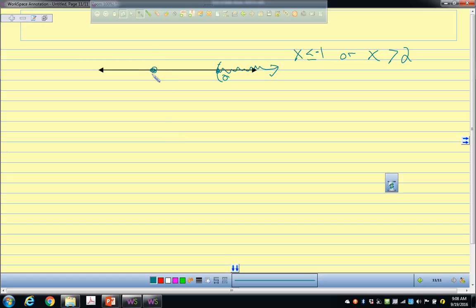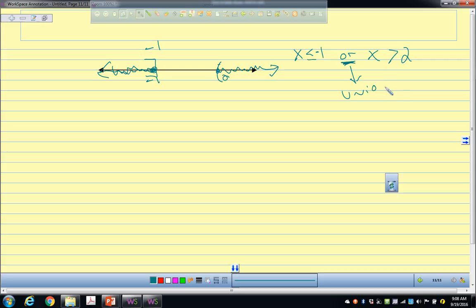Square bracket or curvy bracket? Square bracket, like this. That's not a very good squiggle, but you get the idea, right? That says negative 1. And so if you see the word or, that usually implies union.